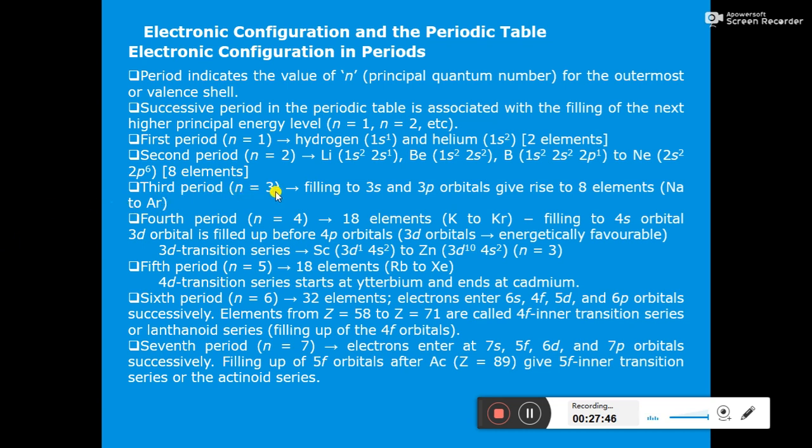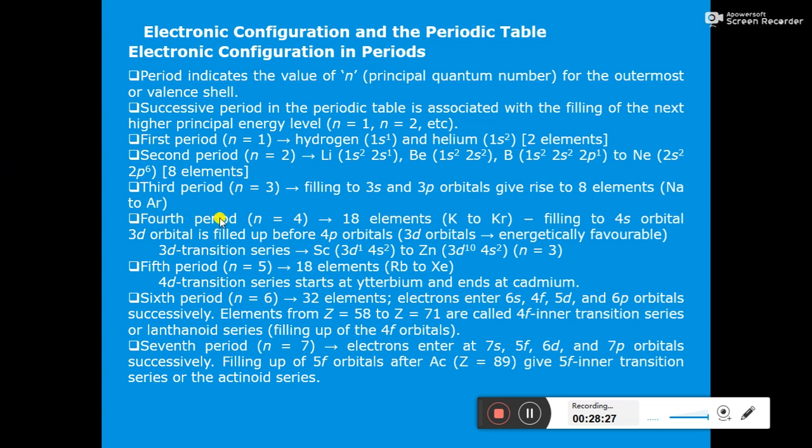In the third period n will be equal to 3. So filling of electrons in 3s and 3p orbitals gives rise to 8 elements. In the 3s orbital there will be a maximum of 2 electrons, and in the 3p orbital a maximum of 6 electrons. So 2 plus 6 is 8. So one by one, from 1 till 8 electrons can be filled. So there will be a total of 8 elements in the third period, from sodium to argon, Na to Ar.